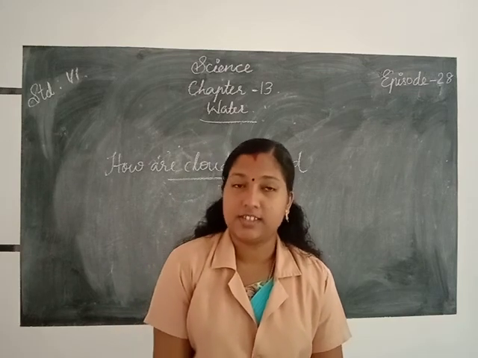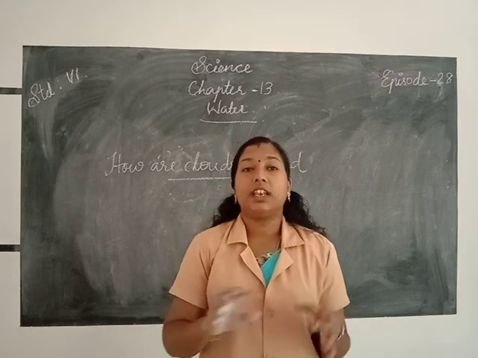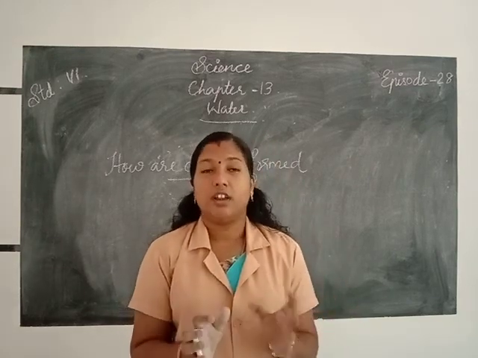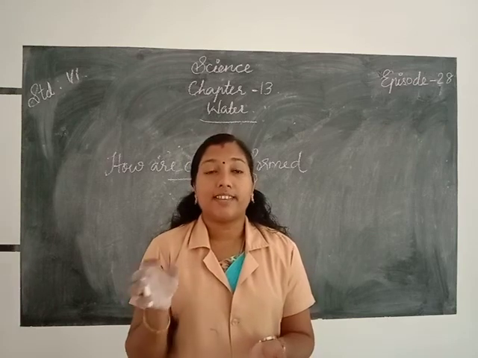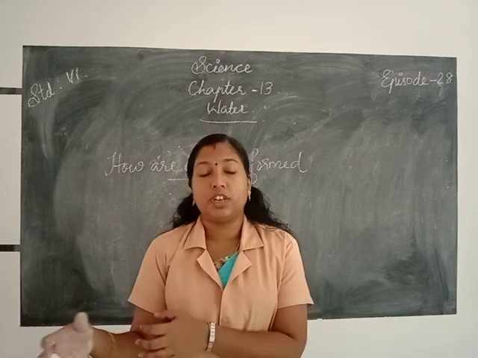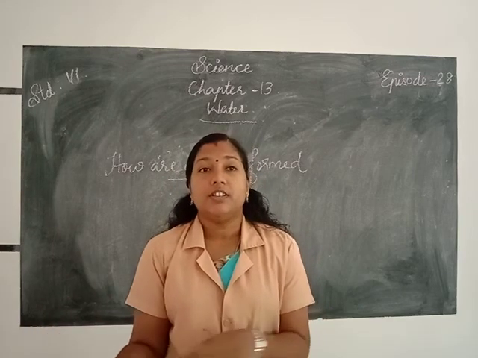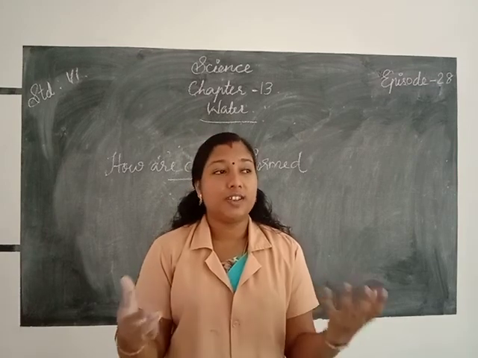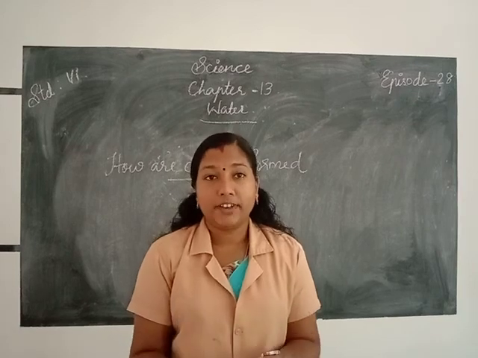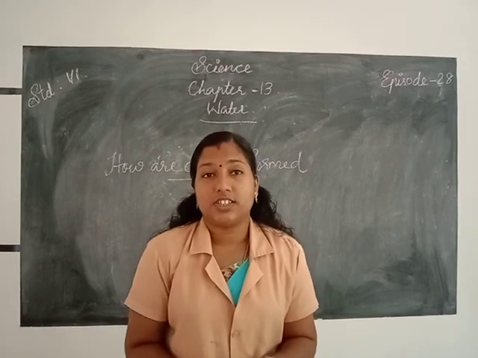Condensation takes place like this: first of all, we take a glass half filled with water, then clean the surface of the glass with a clean cloth, then we add some ice to the water and keep it aside for 2 to 3 minutes. Then we can observe that on the outer surface of the glass, we can see some water droplets. What happened there? Yes, condensation takes place.